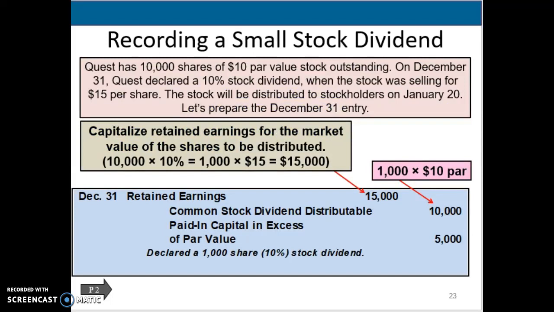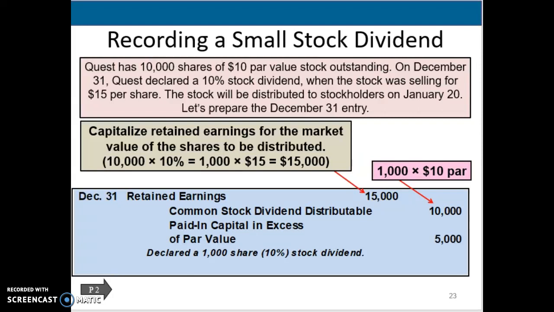When we record a small stock dividend, we have to keep in mind that it is being recorded by capitalizing retained earnings for the amount that's equal to the market value. So small stock dividend is equal to the market value. When we look at large stock dividend, it's going to be based off of the par or the stated value. So here it says that assume that Quest directors declare a 10% stock dividend on December 31st. The stock dividend of 1,000 shares, which is computed as 10% of its 10,000 outstanding shares, should be distributed on January 20th to the stockholders of record as of January 15th.